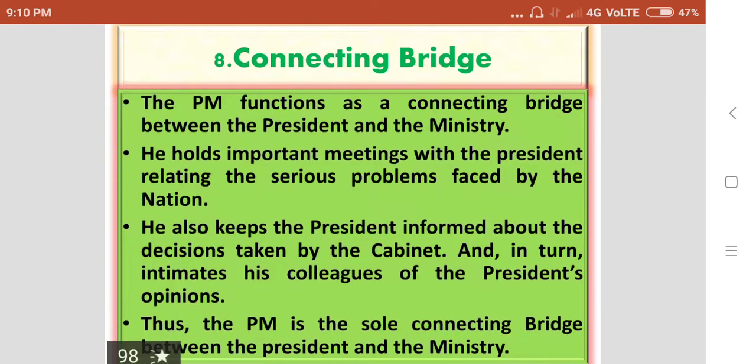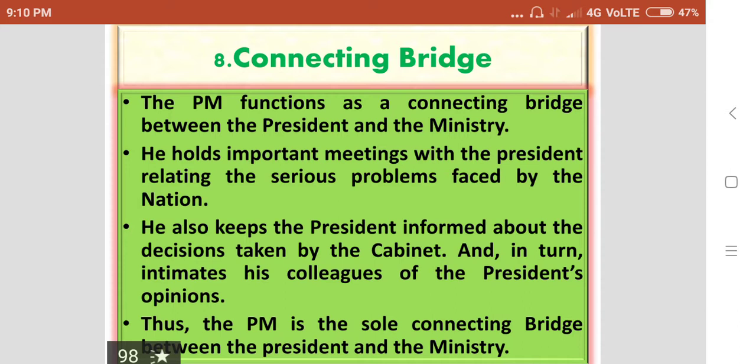Then, eighth function of the Prime Minister is he is the connecting bridge. The Prime Minister functions as a connecting bridge between the President and the Ministry. He holds important meetings with the President relating to serious problems faced by the nation.